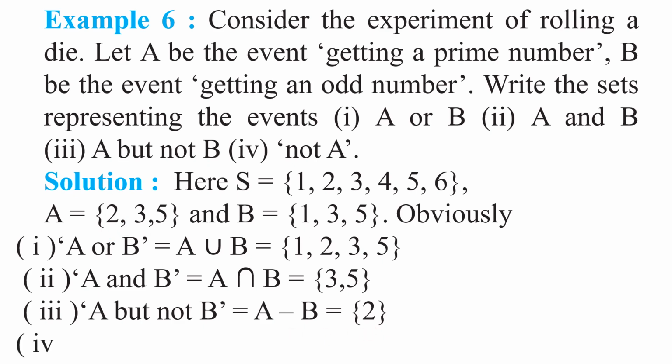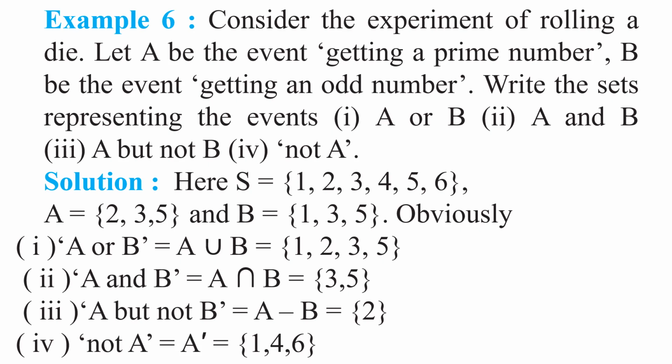Right. Now come to the last part of the question. Not A means A complement, that is equal to S minus A. Yes or no, my children? Use the same set theory concept here also.